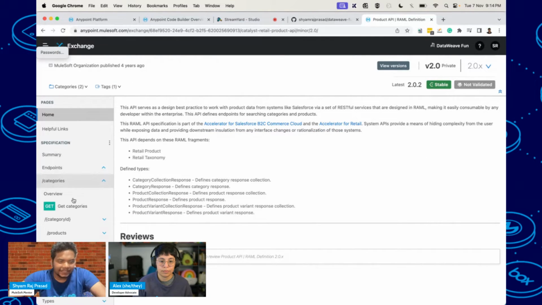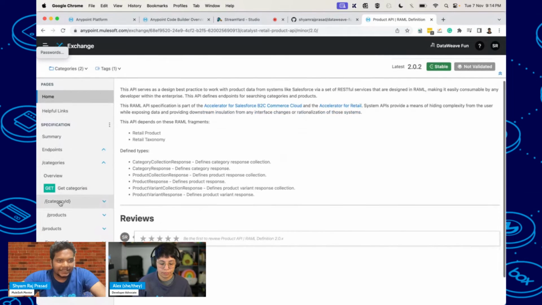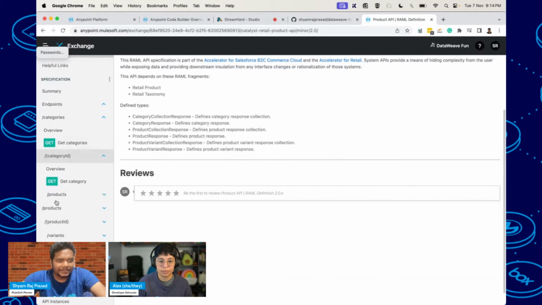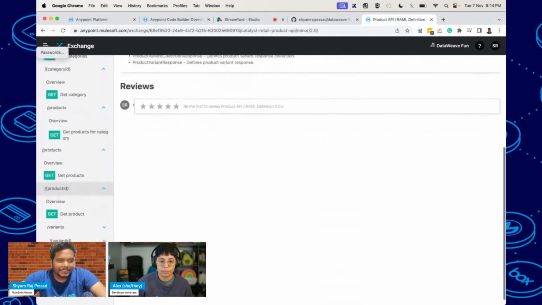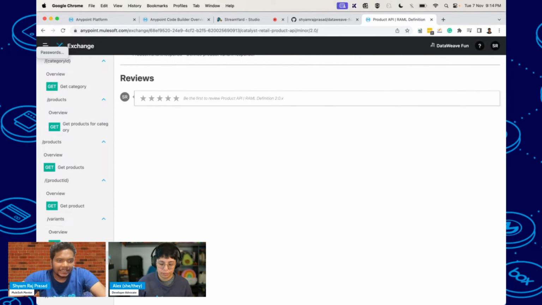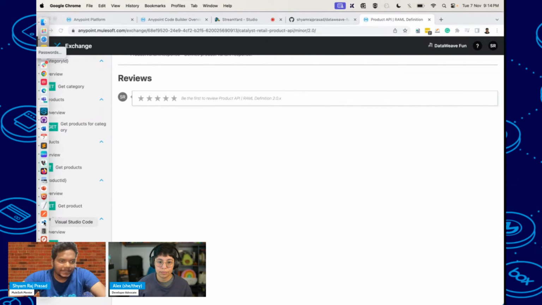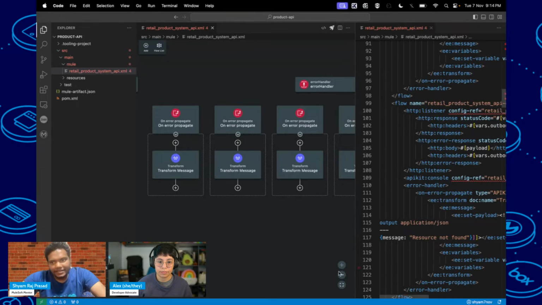Here you can see this is the get categories, and there are lots of endpoints available. For each endpoint, you will see that a subflow is created. You can see the flow list in Visual Studio Code. But how can you see the flow list? You just have to click on this icon. Here you can see flow list.